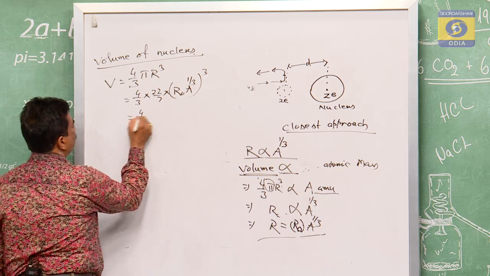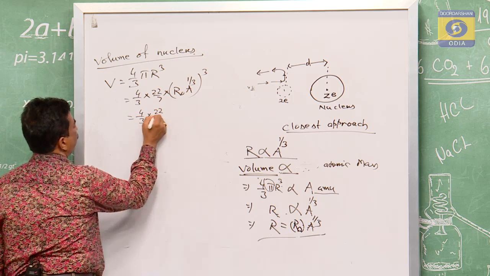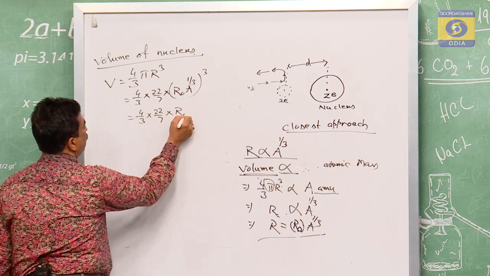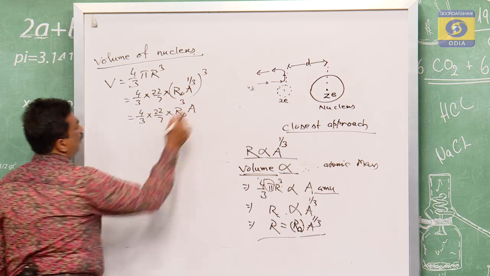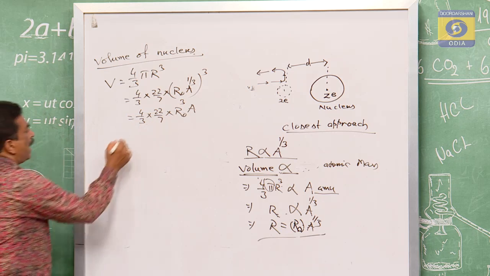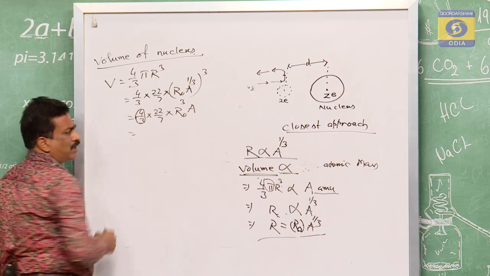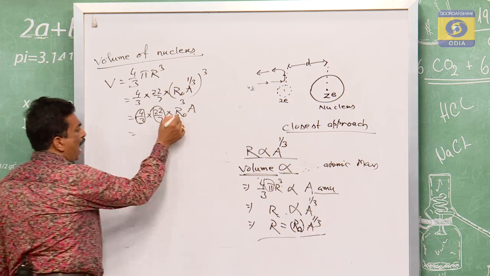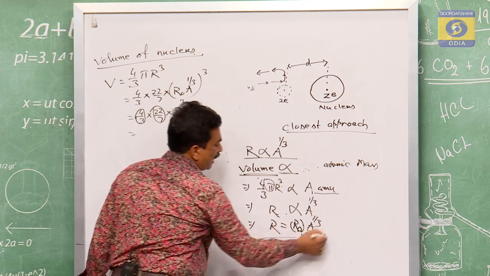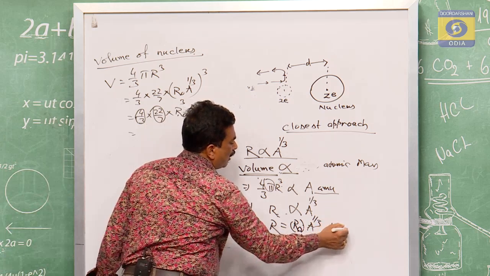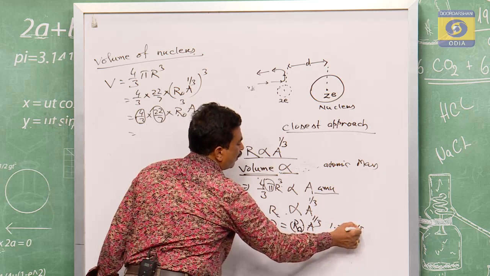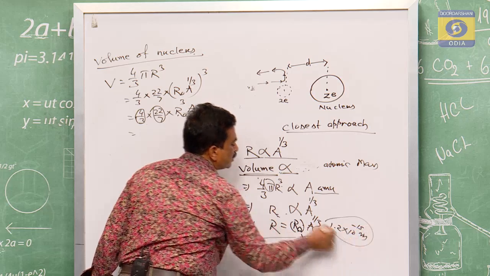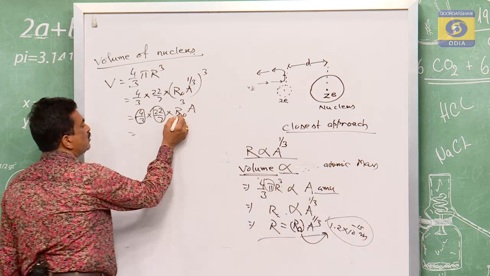That implies V is equal to 4 by 3 pi R0 cubed times A. Here 4 by 3 is a constant, pi is a constant. R0, as we have written, is 1.2 into 10 to the power of minus 15 meter, so this is also a constant.